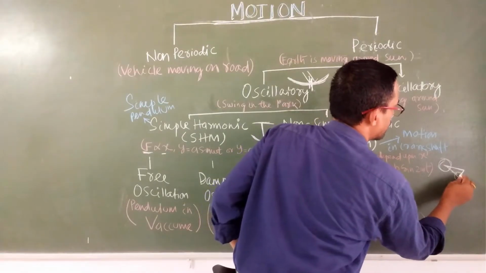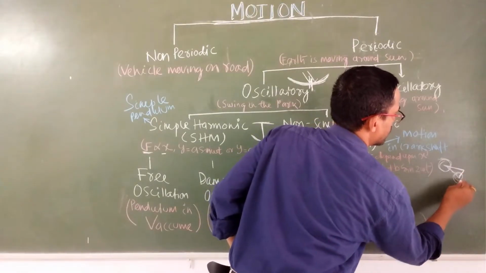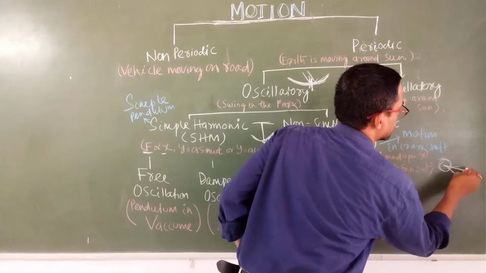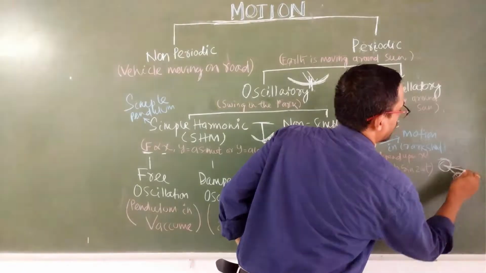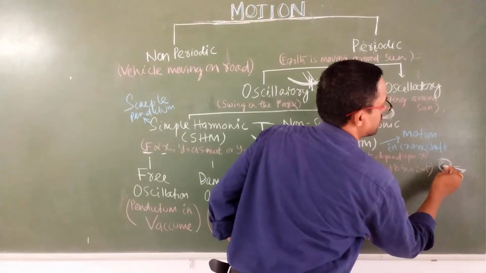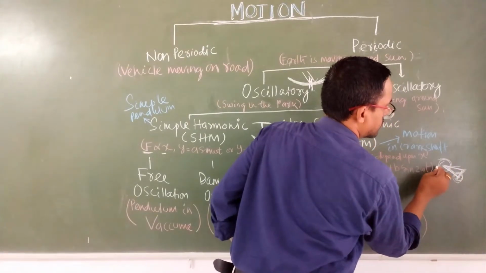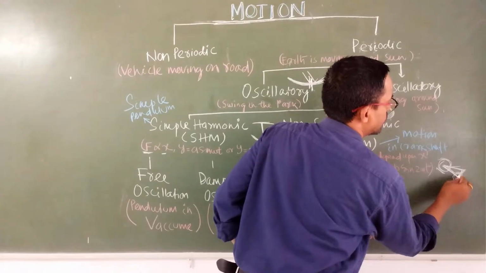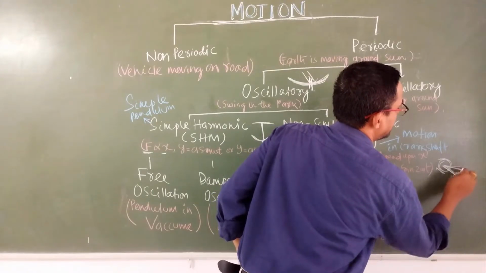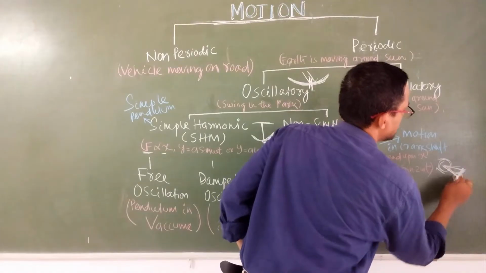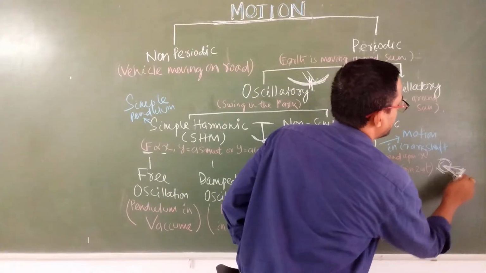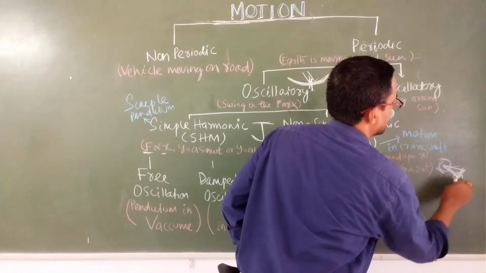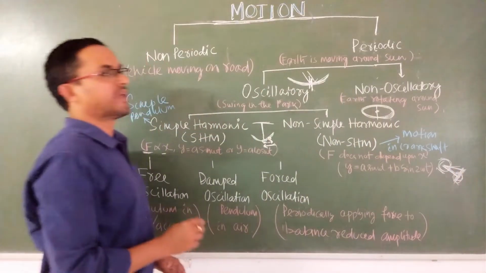When this moves, this will also move, but the motion will be like this, to and fro, and it is connected with another wheel. When this wheel moves, this will move like this. And the force which is helping this wheel to move in to and fro oscillation doesn't depend upon x.